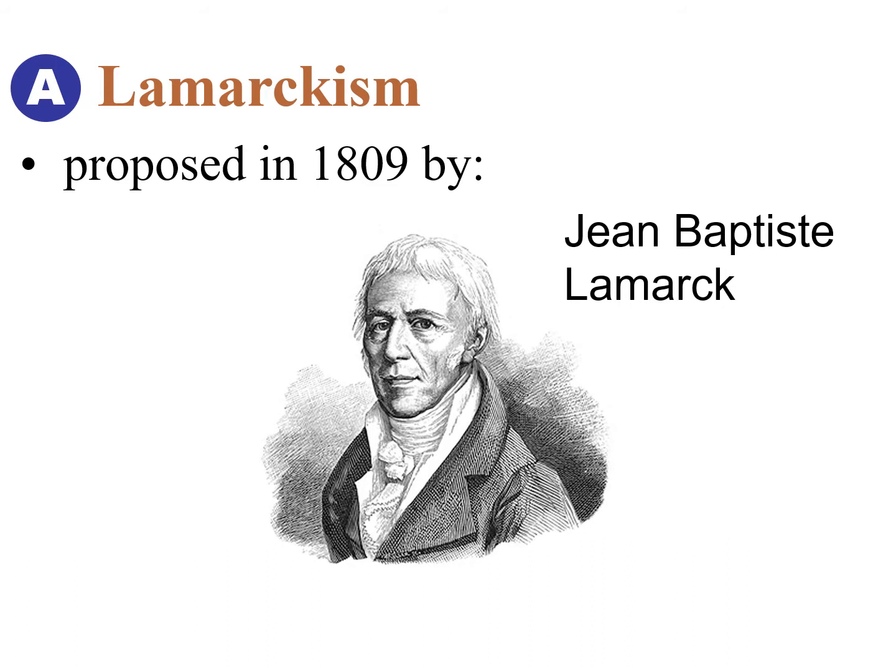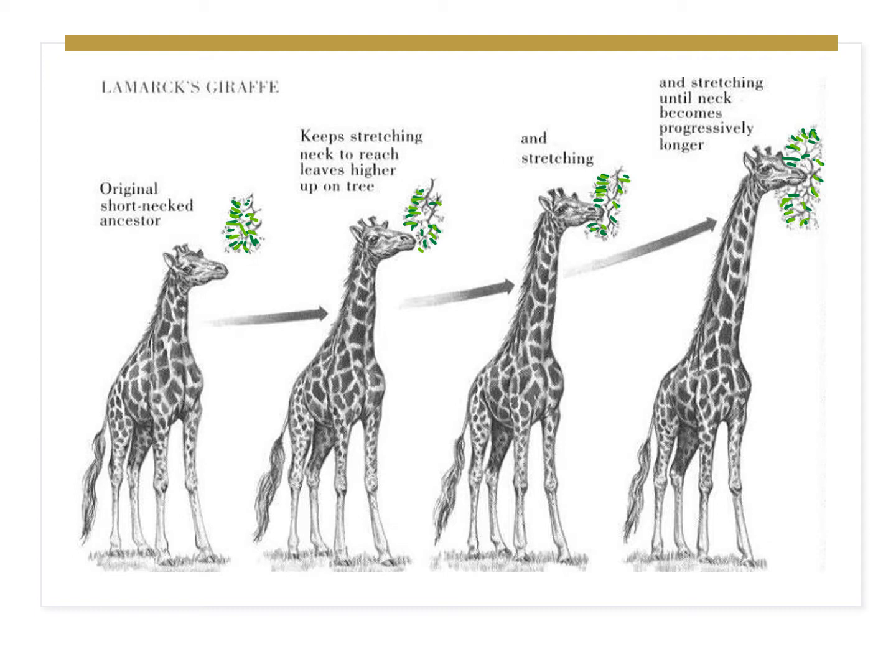Lamarckism was proposed in the year 1809 by the scientist Lamarck. Lamarck proposed that in the old times, the ancestors of all giraffes were short-necked. However, they would like to get the leaves on top of the tree. In order to do so, they tried to stretch the neck to reach the higher position of the tree. The more they stretch, the longer the neck becomes. Therefore, day by day, year by year, the short-necked giraffe became the long-necked giraffe of nowadays.